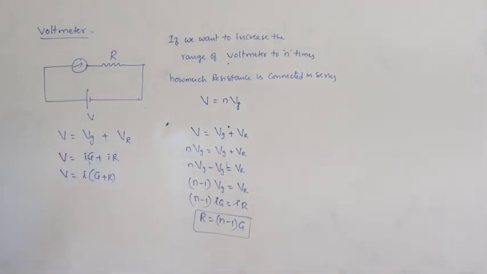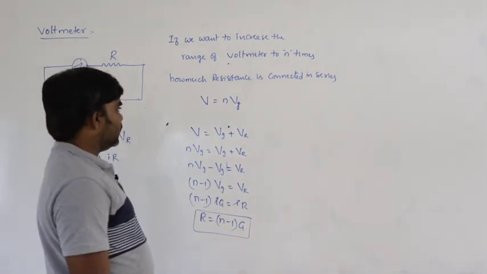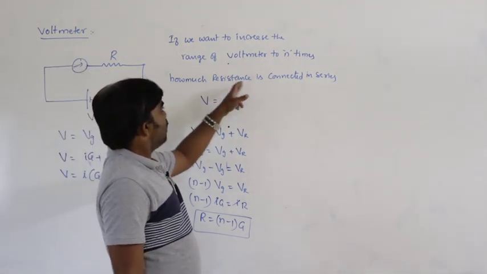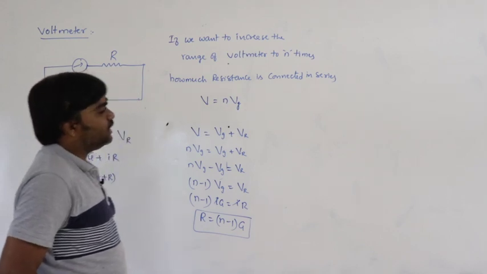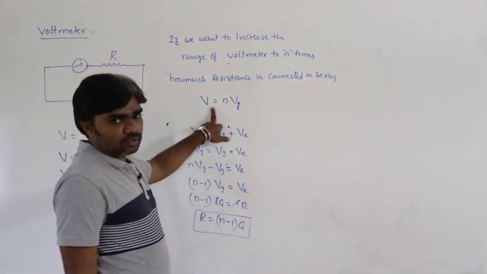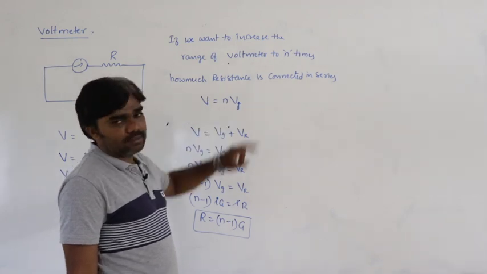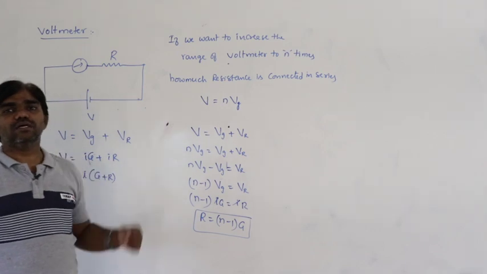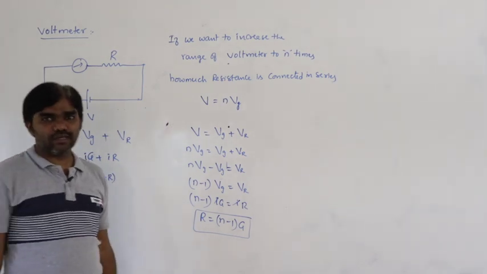If we want to increase the range of the voltmeter to n times, how much resistance is connected in series? The range of the voltmeter becomes n times the voltage of the galvanometer.